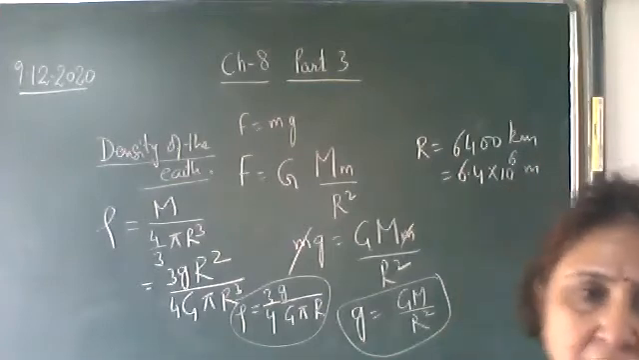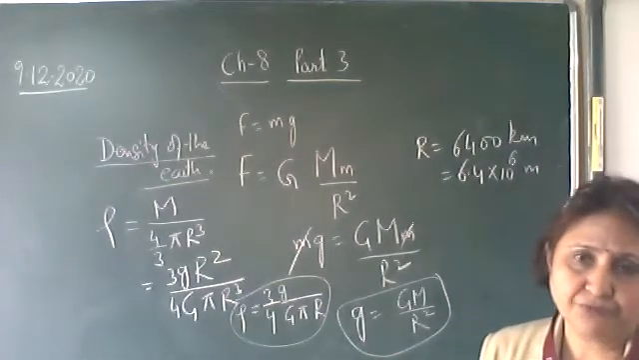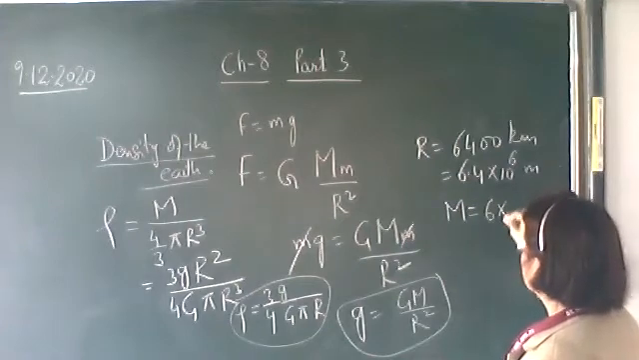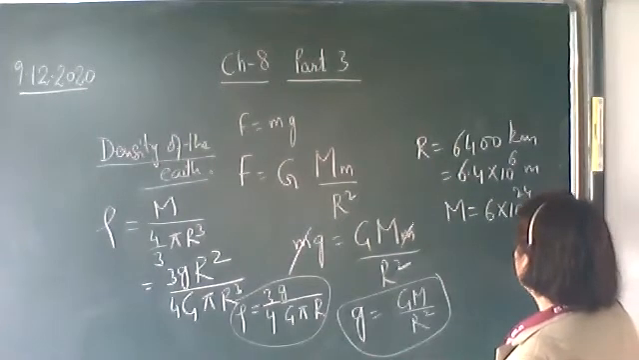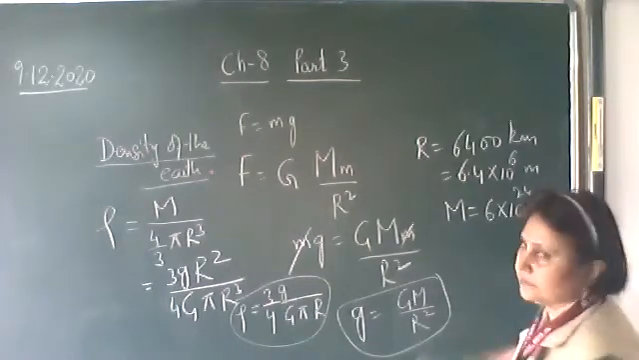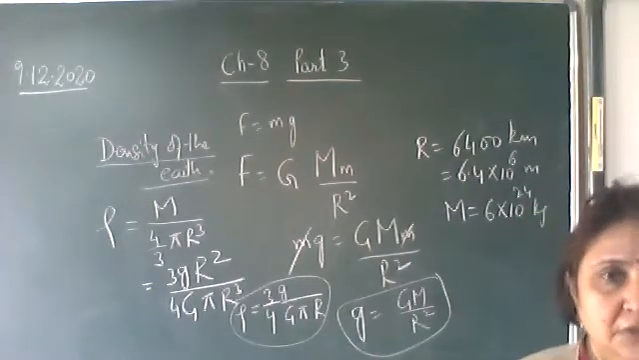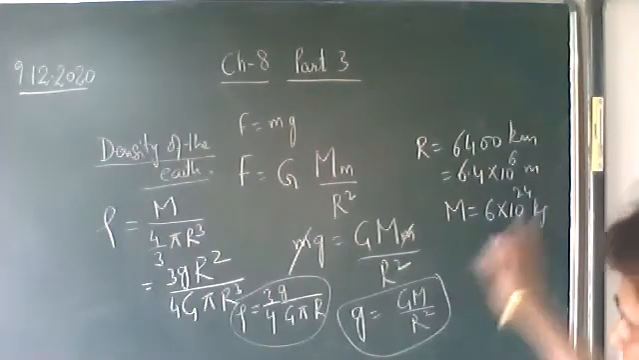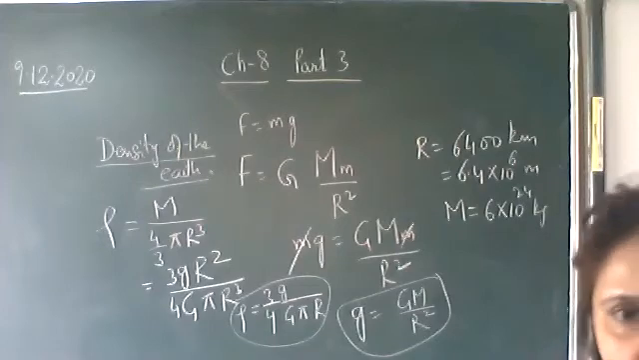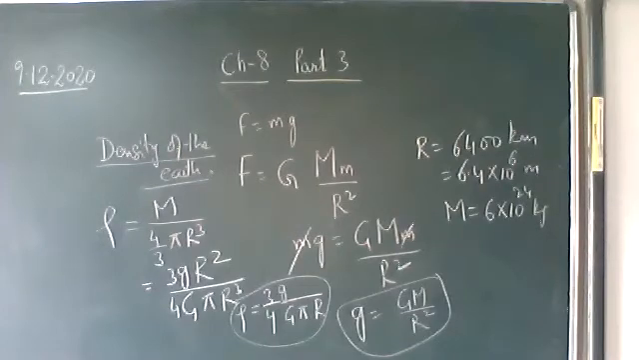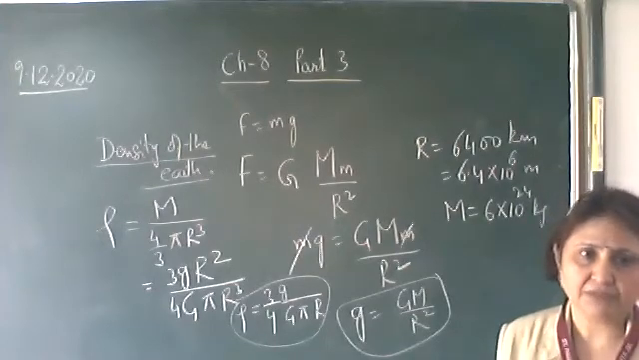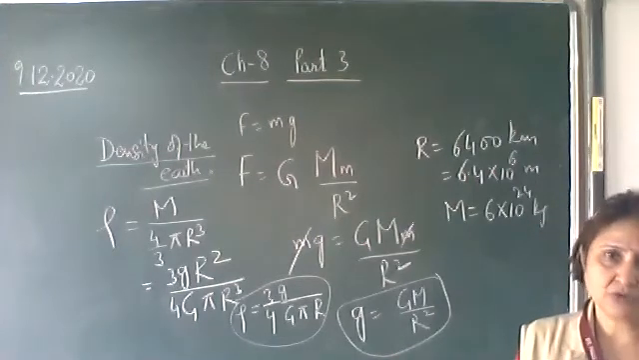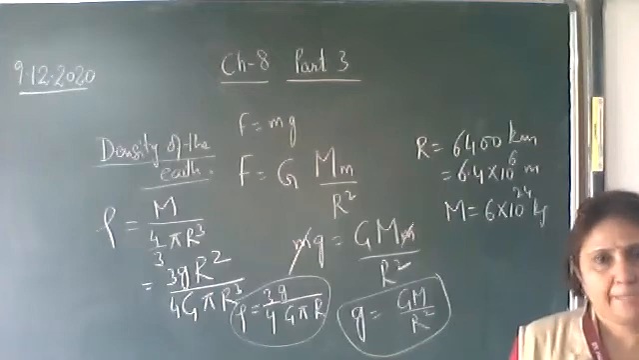Okay, and mass of the earth is 6 into 10 raised to the power 24 kgs. No need to note it down in the question. In the numerical, these values, mass of the earth, radius of the earth, everything will be given. If it is not given, you can keep it as R only and keep it as M only.